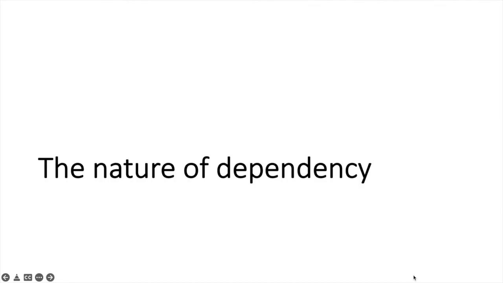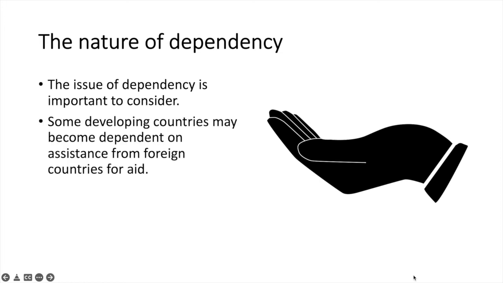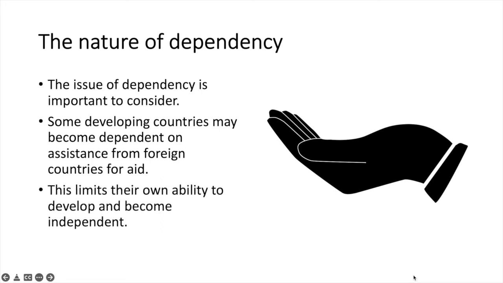So whilst discussing aid, it is also vital to consider the nature of dependency and how it can potentially limit a country's long-term development. The issue of dependency is important to consider as some developing countries may become dependent on assistance from foreign countries for aid. This limits their own ability to develop and become independent. The recipient country may come to expect support. Even worse, it could be argued that ongoing aid limits the incentives of the recipient country to develop their own resources and address their own problems independently.